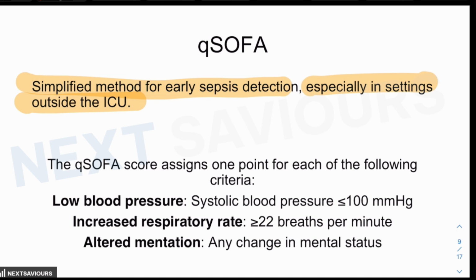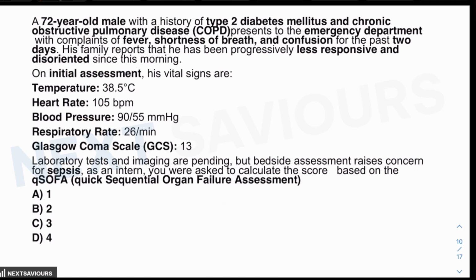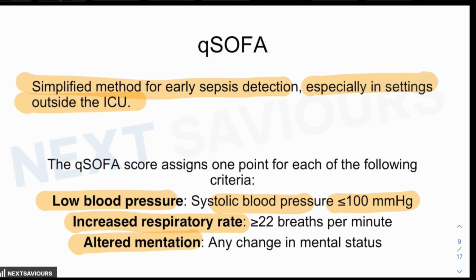So how are the Q-SOFA scores calculated? The Q-SOFA score assigns 1 point for each of the following criteria: low blood pressure, that means systolic blood pressure of less than 100, 1. Increased respiratory rate, more than 22, 1. Altered mental status, meaning any change in the mental status, even if the Glasgow coma scale is less than 15, then it is assigned as 1. So you can very clearly say that a Q-SOFA score of 2 or more points towards the onset of infection and is associated with a higher risk of adverse outcome, and suggests that the patient may be experiencing sepsis.